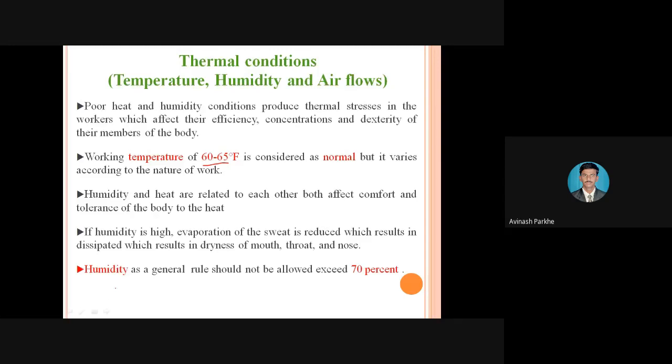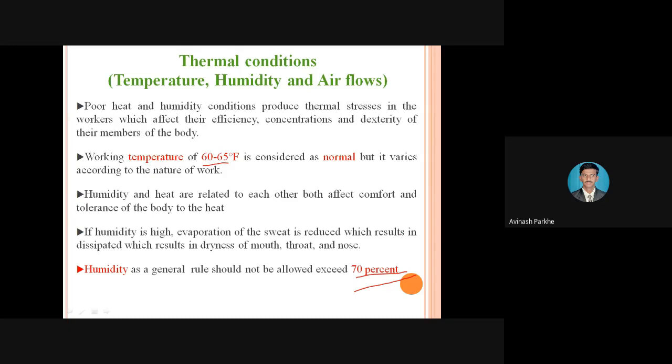And if you think about the humidity, it should not exceed more than 70%. Generally, humidity should not exceed more than 70%. If it increases more than 70%, it may affect the human body or human performance. Therefore, wherever necessary, you have to maintain humidity less than 70%. You have to maintain the temperature as per the requirement.